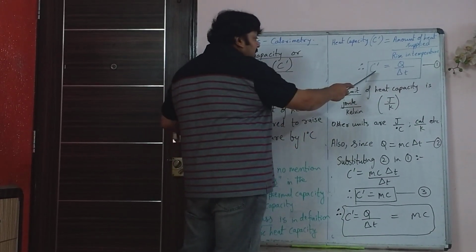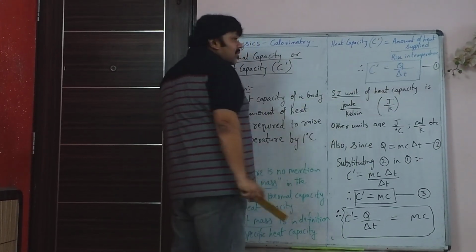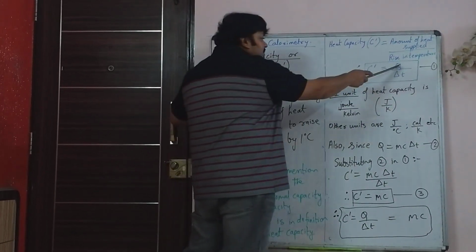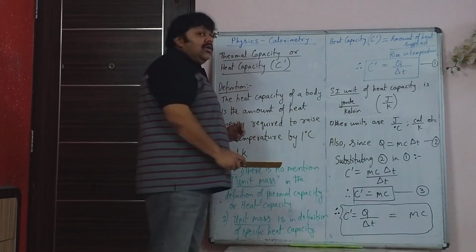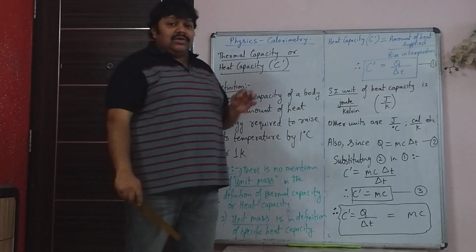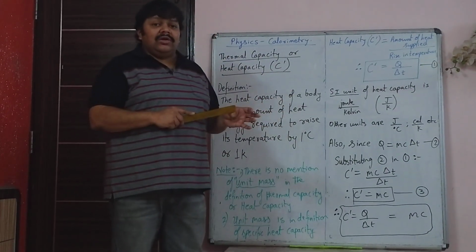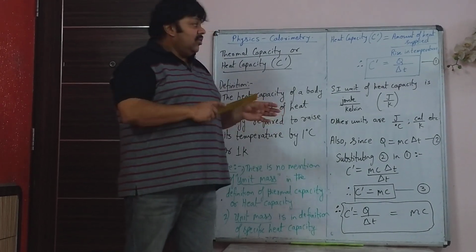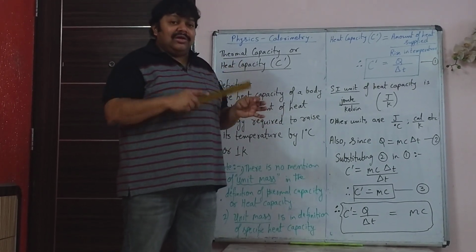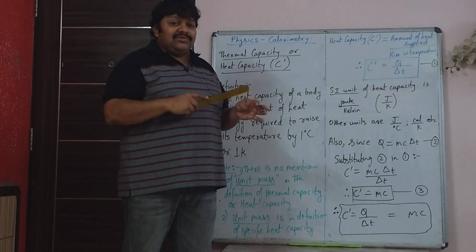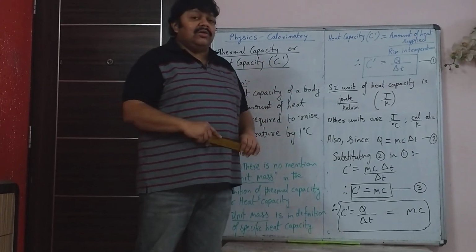Now in this formula, C dash is Q upon delta T. If we substitute the original formula of Q, which was the first thing we learned in this chapter, factors affecting quantity of heat absorbed by body. Q is equal to M into C into delta T. Mass, specific heat capacity and rise in temperature.